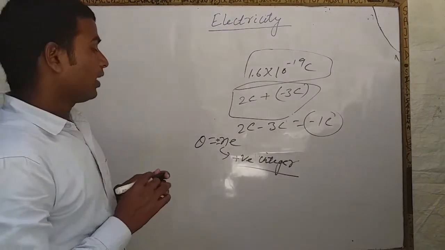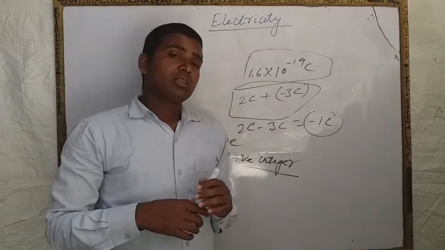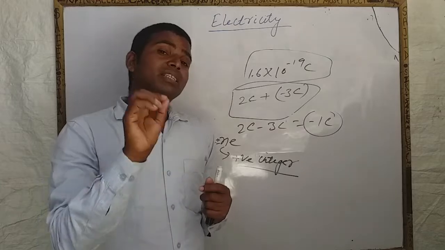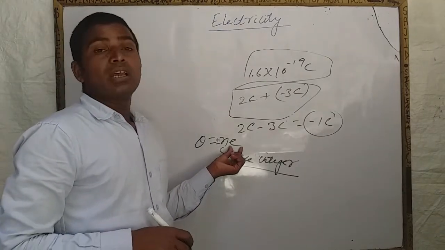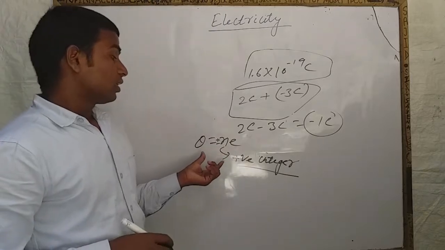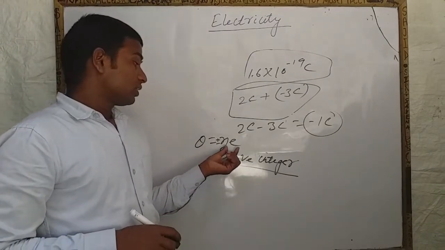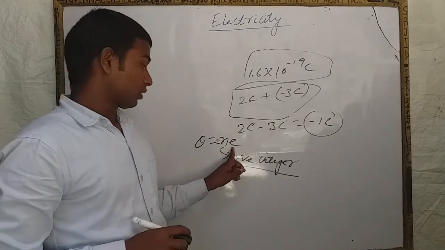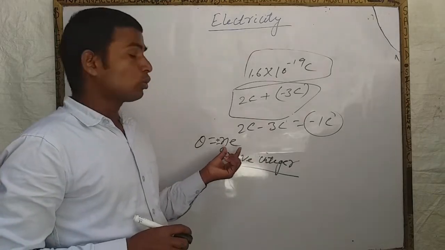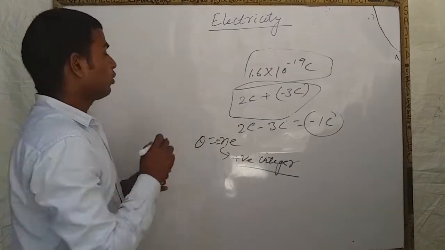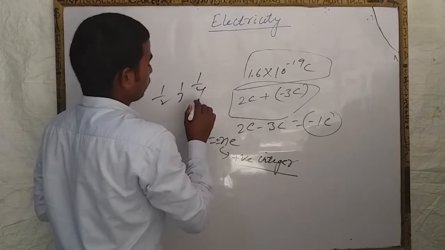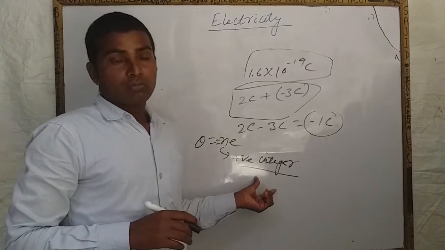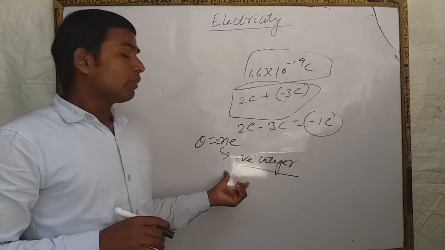Quantized means when one body receives some charge from another body, then that charge must be an integral multiple of the electron charge. Means the body cannot acquire charge in fractions. The body always acquires charge in whole numbers, that is integers 1, 2, 3, means 2 coulomb, 3 coulomb, 4 coulomb. It cannot be in the form of 1 by 2, 1 by 3, 1 by 4. Means the body always gains charge in integral form, 1, 2, 3, 4, 5, 6.